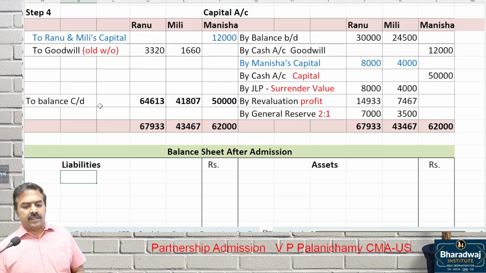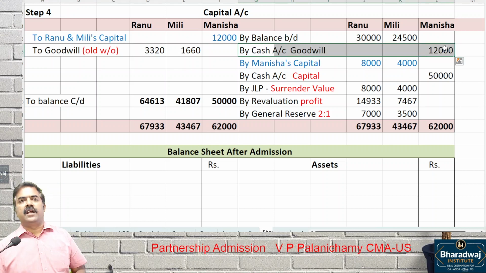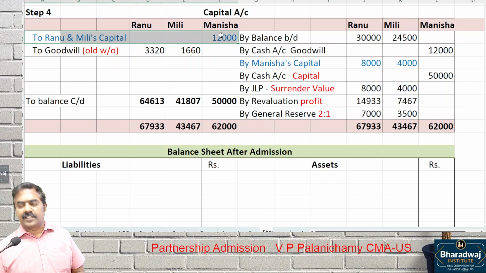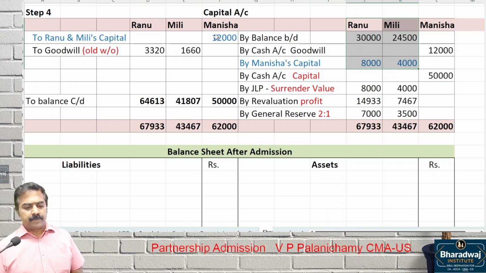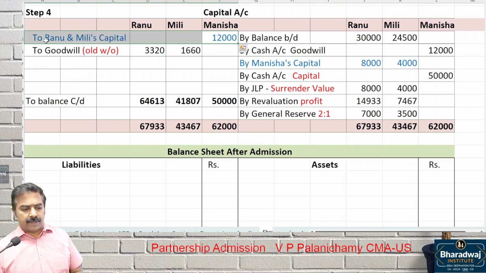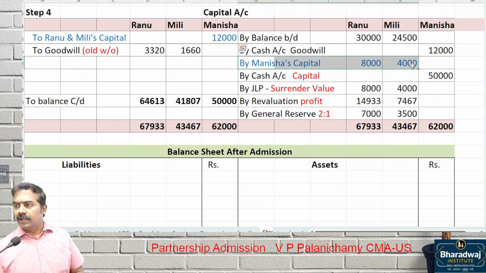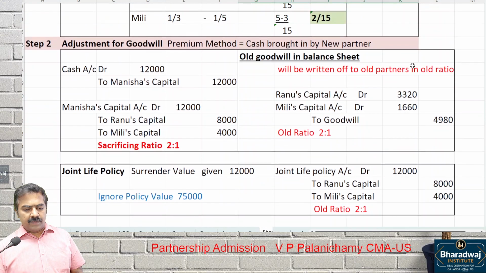Pay attention. This one, cash brought in for goodwill. What is the first journal entry we passed? Cash account debit to goodwill. Second journal entry: debit Manisha's capital 12,000, to Ranu and Millie, credited with how much? 8,000 and 4,000. This goodwill 12,000 is removed from Manisha's capital and adjusted in Ranu and Millie's capital, 8,000 and 4,000, like a contra entry. Check the entry we passed.